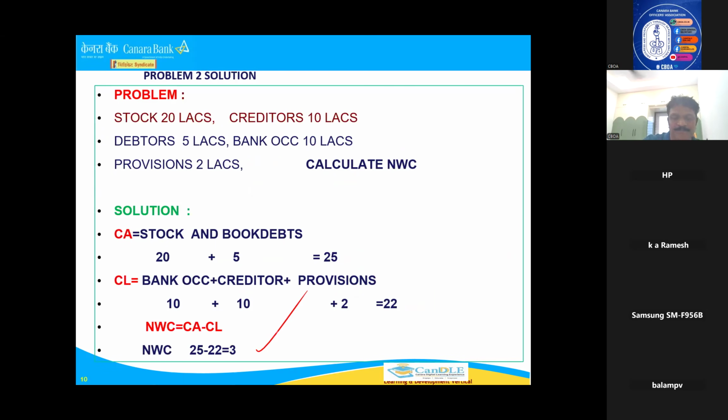Right? This is how you have to answer this question. First of all, you have to draw a line. In this problem, you should know what is the current asset and what is the current liability. In earlier problems, they themselves were giving what is the current asset and what is the current liability, so you could go direct and get the answer.